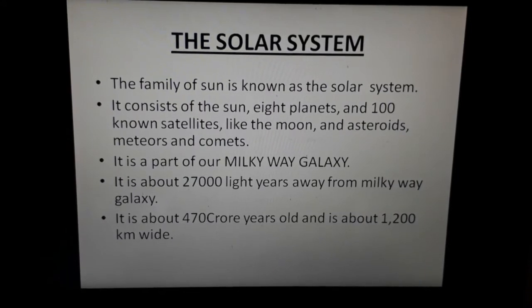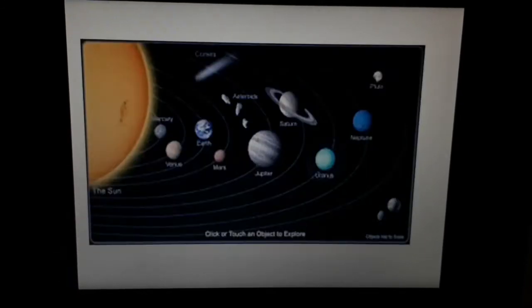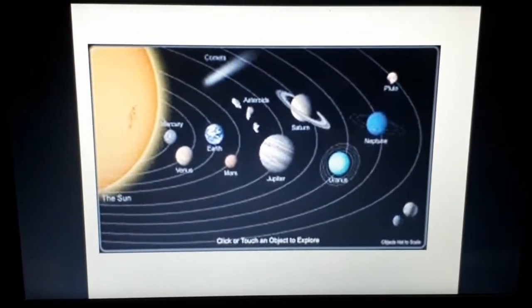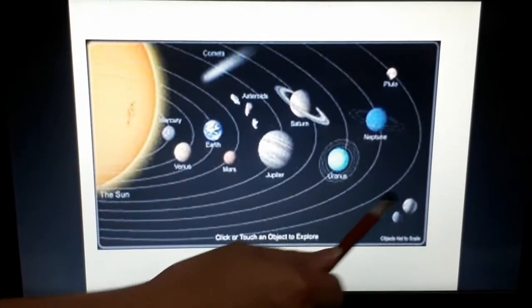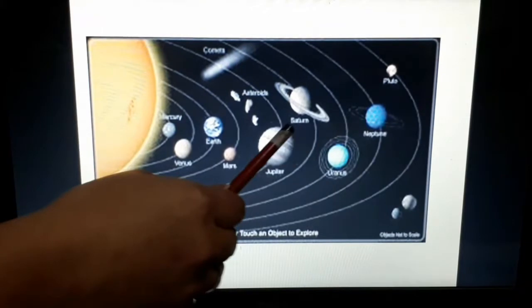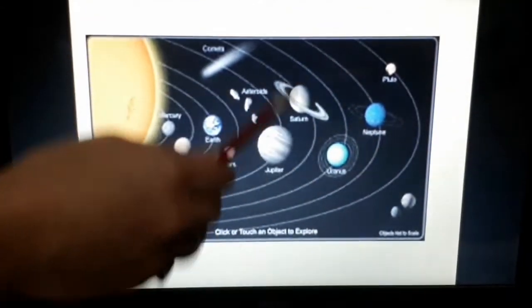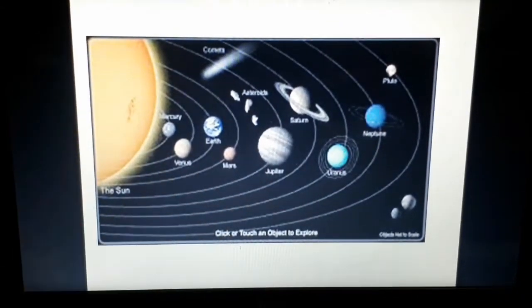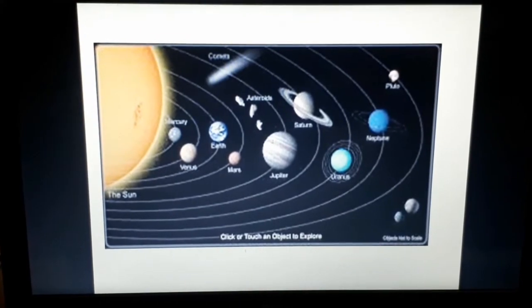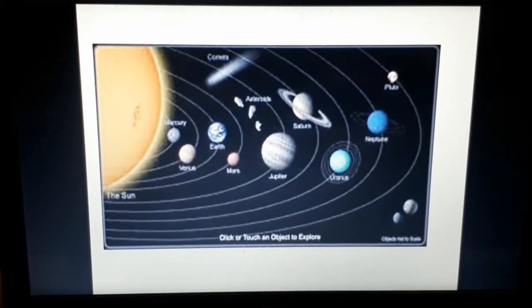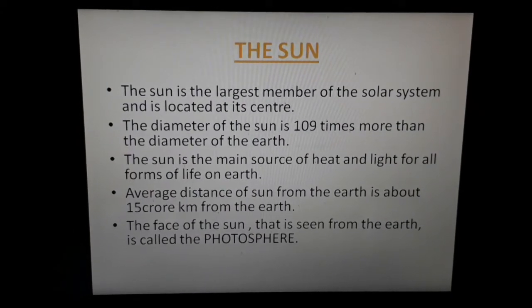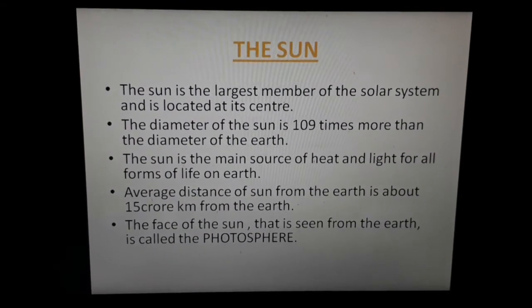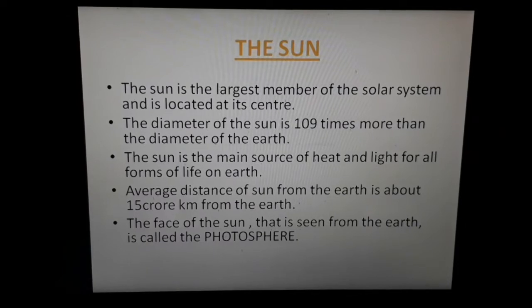Now you can see in this image, this is the image of the solar system. This is the sun and these are the 8 planets, and around these planets there are many satellites, asteroids, comets, meteors that we will be studying in detail in the later topics. Now the next topic is the sun. Now let us study about the head of the family of the solar system, that is the sun.